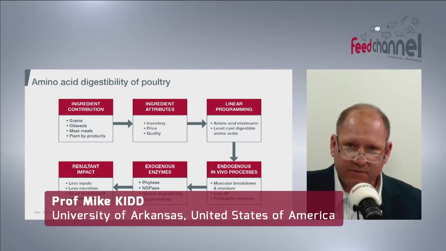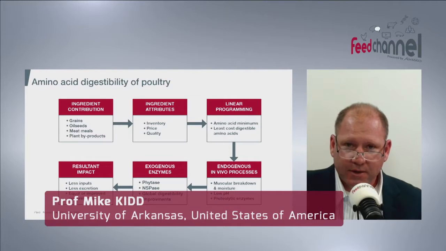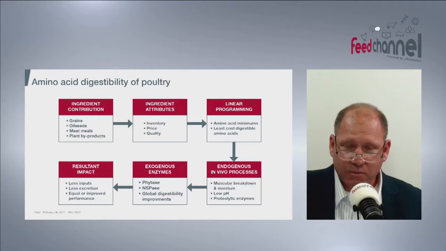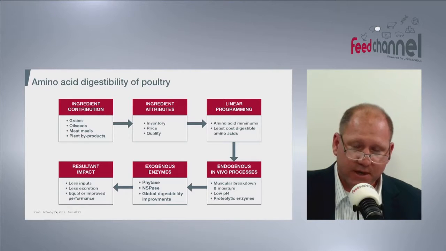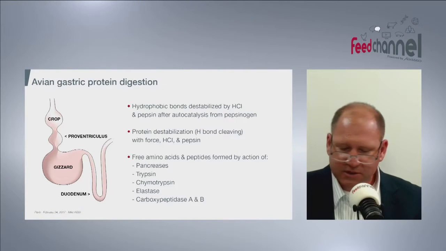with everything coming in from the feed mill through purchasing, high quality ingredients, low price, but the optimization of digestibility has to be the end point. And I put a few graphs there to think about endogenous enzymes and work that's done in the gastrointestinal tract, coupled with exogenous enzymes, ultimately leading to reduced nitrogen excretion and a more efficient model that we follow in the bird today. And that sets up the next slide, which is the protein digestion.